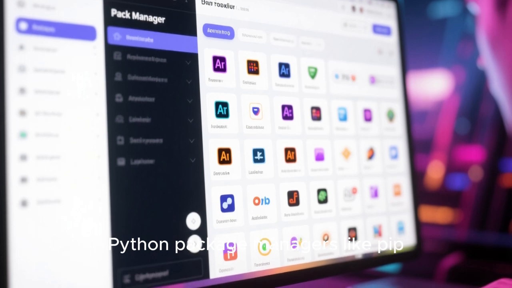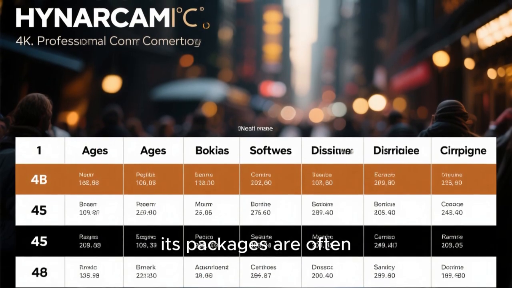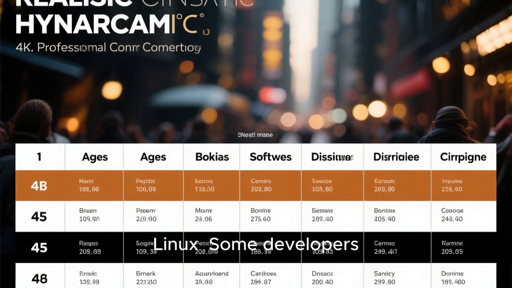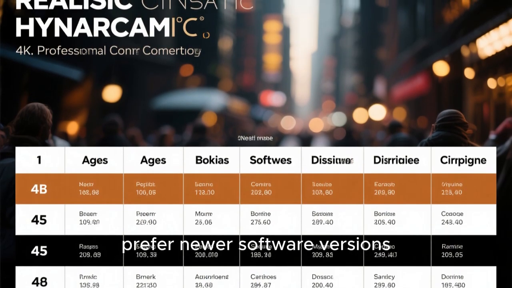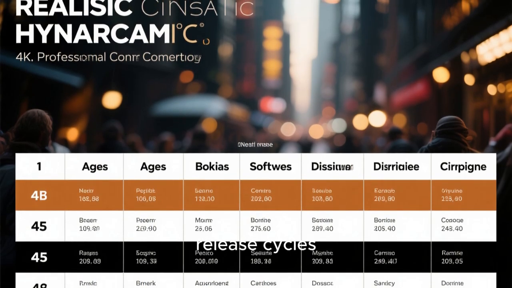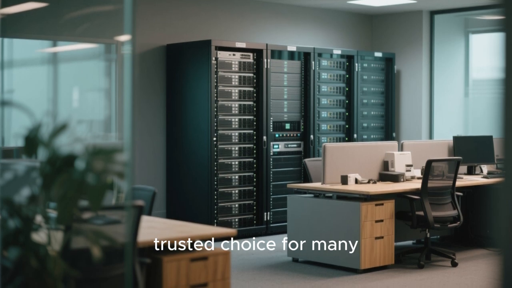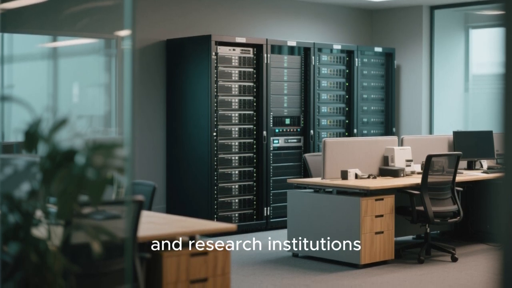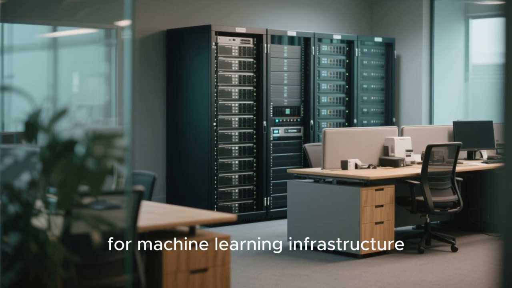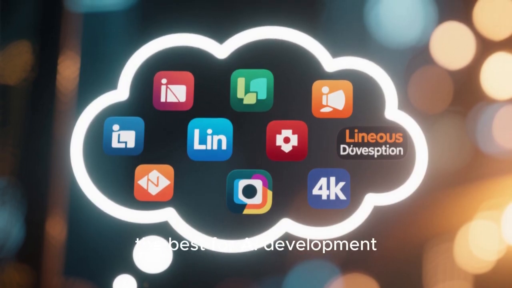However, because Debian prioritizes stability, its packages are often slightly older compared to distributions like Fedora or Arch Linux. Some developers prefer newer software versions, which is why they choose distributions with faster release cycles. Despite this, Debian remains a trusted choice for many organizations and research institutions that require stable and predictable environments for machine learning infrastructure.